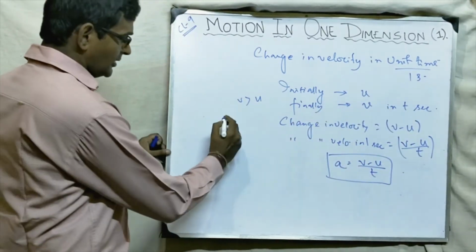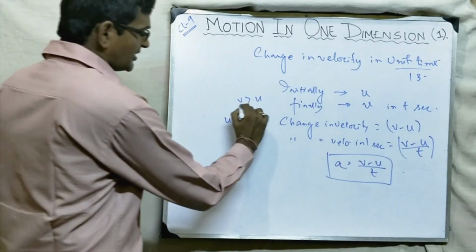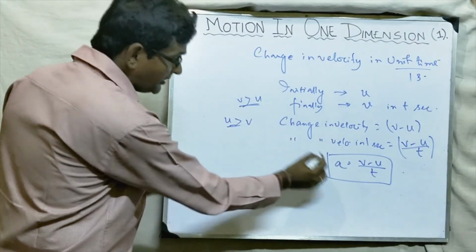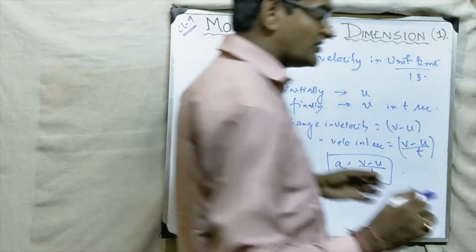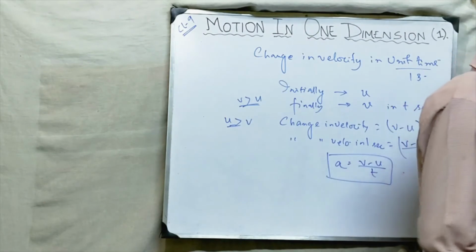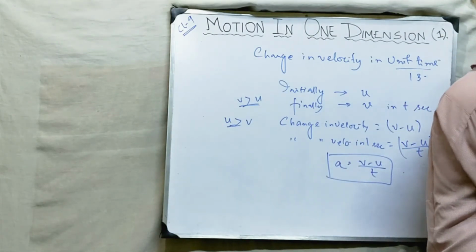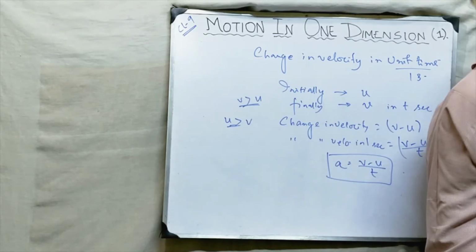In that case, u will be greater than v. So if v is greater than u, then that is acceleration. If u is greater than v, then that is retardation. Okay, students? So this is all about it. Now we will do some sums as per the book. But before that, we are coming to one more topic that is given here.